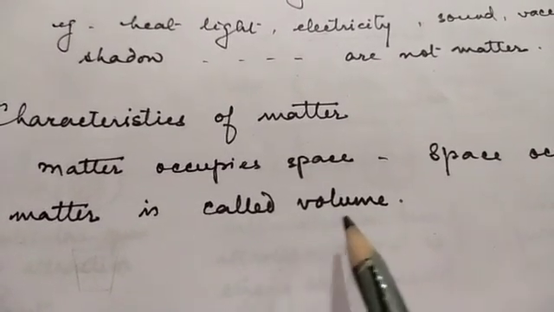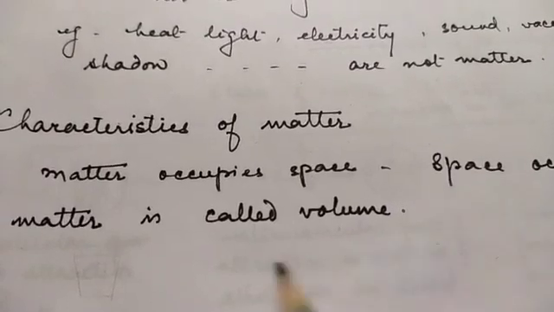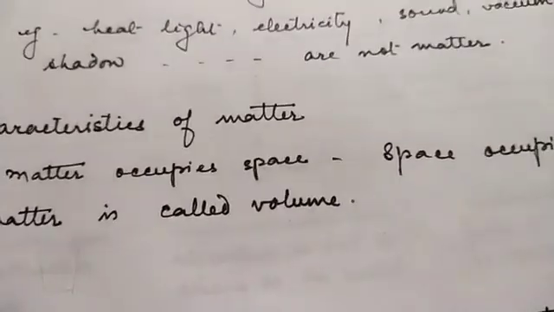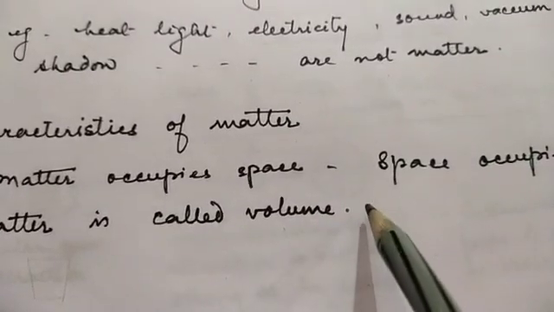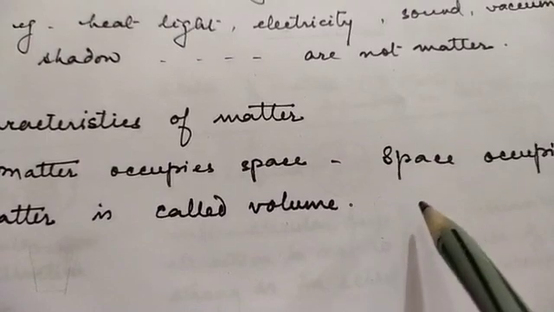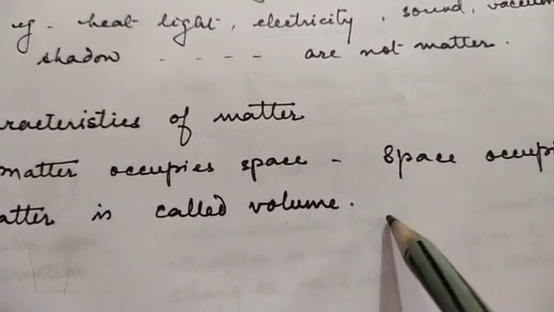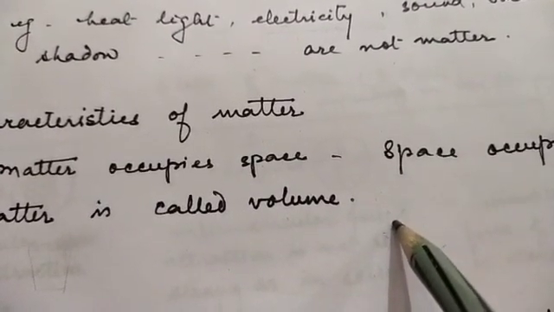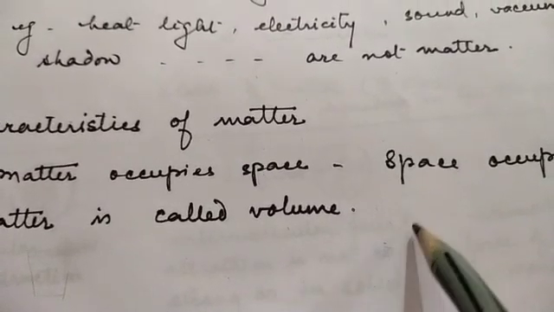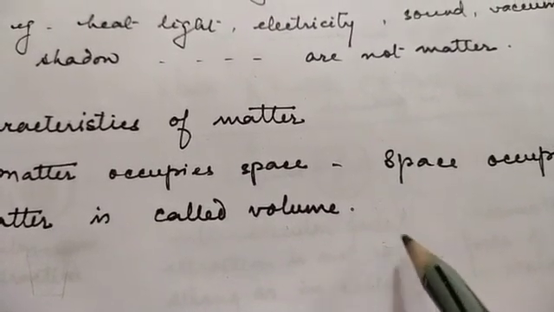Whatever space is occupied by matter is called volume. Take a glass tumbler and pour in water from a bottle. Then water from the bottle takes in the space inside the glass tumbler. That means that water occupies space.